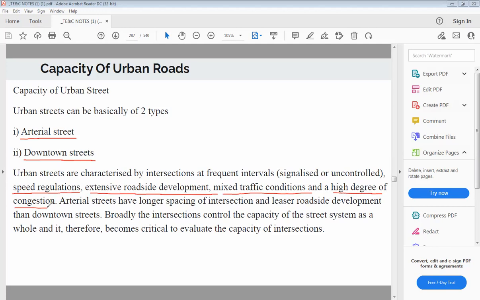The arterial streets have the longer spacing of intersections and there is less roadside development than the downtown streets.